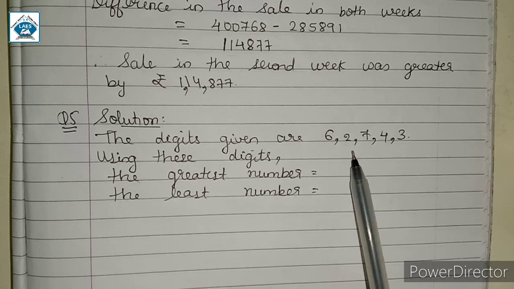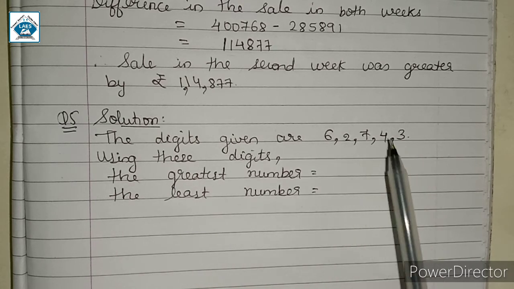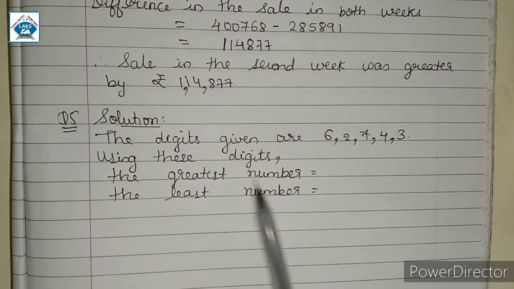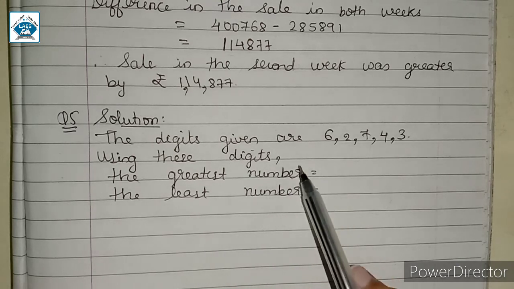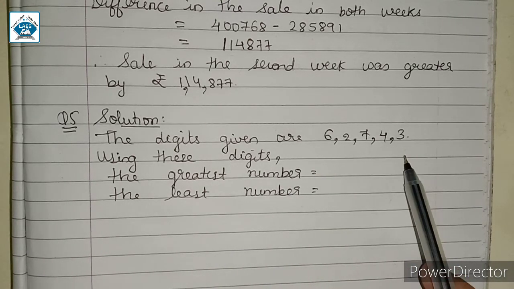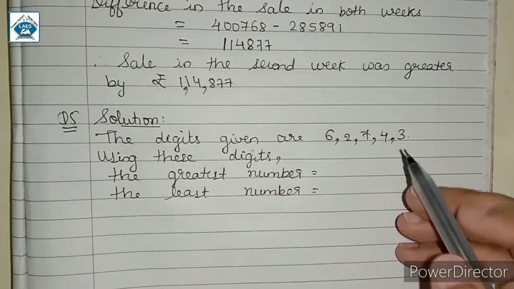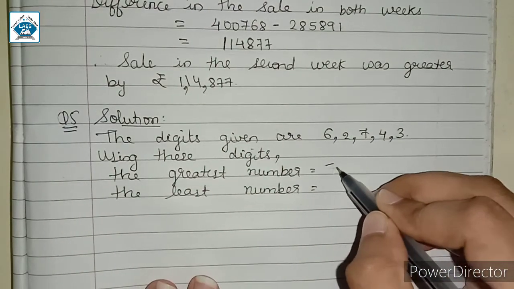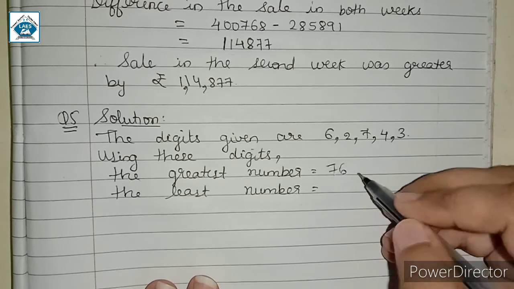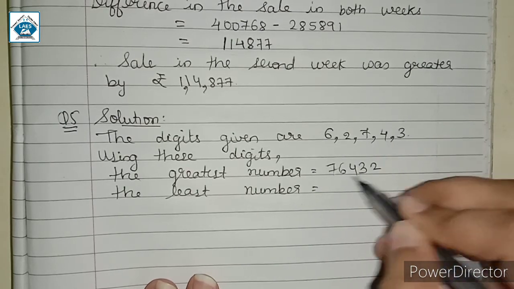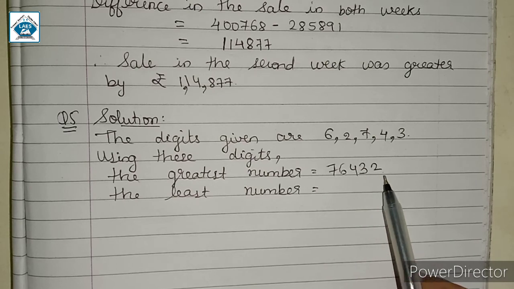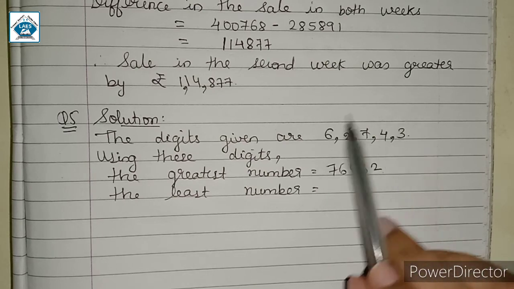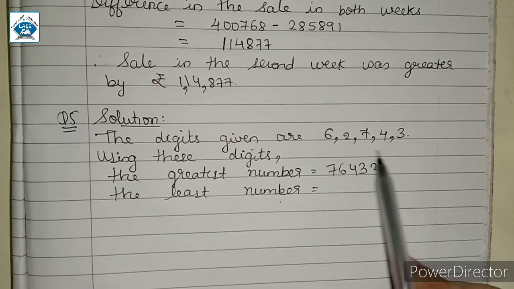The digits given are 6, 2, 7, 4 and 3. So using these digits, you have to find the greatest number and the least number, which we have already done before. So let us just revise this. How we used to do it for finding the greatest number, we will just simply write these digits in the descending order. So for the descending order, we will first have 7, then we will have 6, then 4, 3 and 2. So 76,432 is the greatest number we can form using these digits.